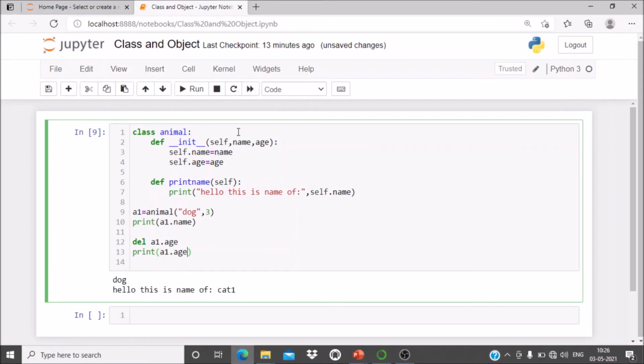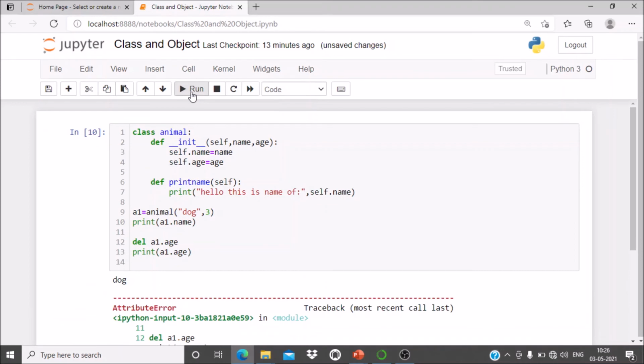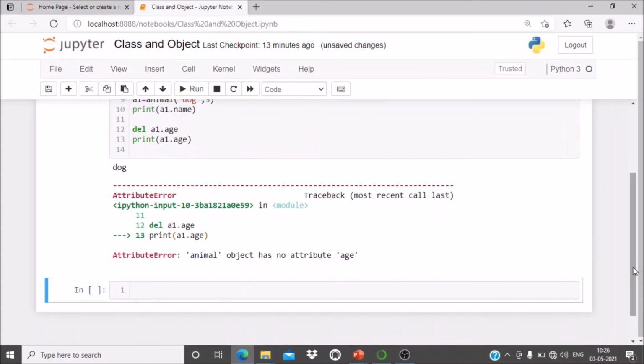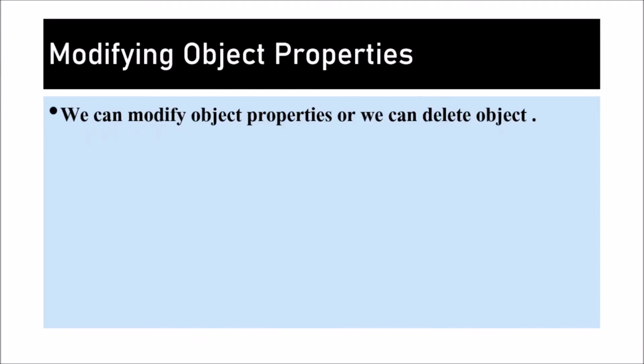Okay, so earlier the age was 3, so after deleting it will print nothing. So you can see the dog, and the error says the animal object has no attribute age. So we have deleted the attribute age from the object. So this is nothing but how you can modify the object. So we can modify object properties or we can delete them.